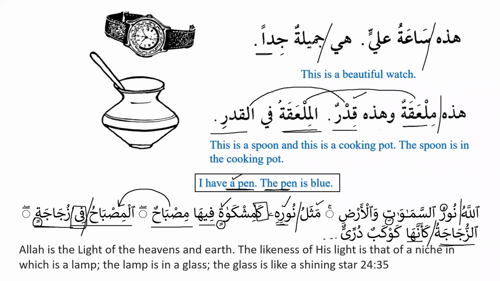Fiha is jar majroor, of course. Whenever you have a preposition, it will be always the combination of jar majroor. So this is the preposition, and this is the noun that follows it. So it will be a prepositional phrase, as we can see over here. It will always be jar majroor.